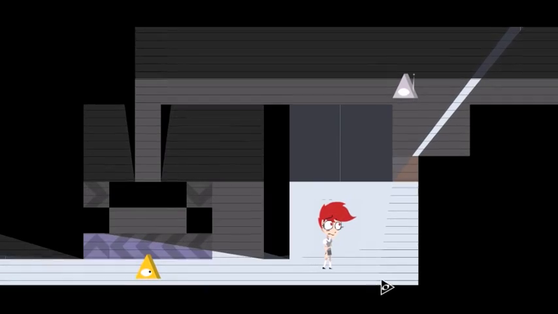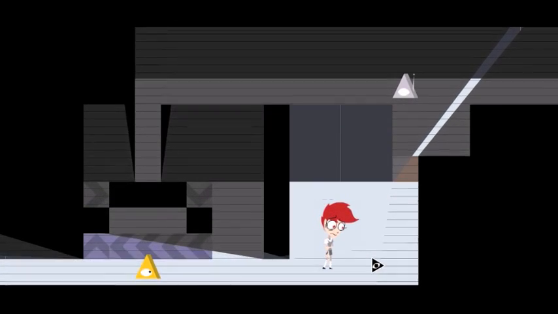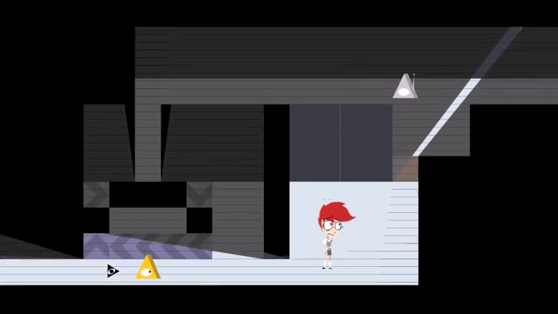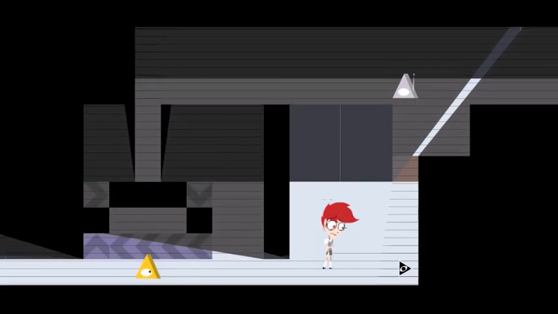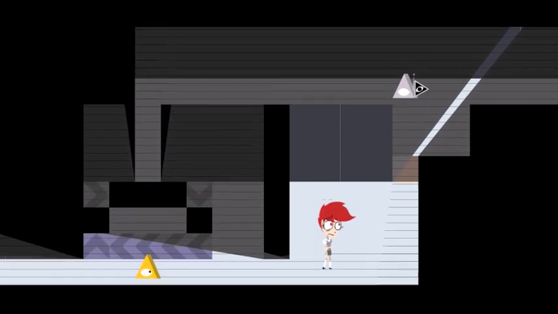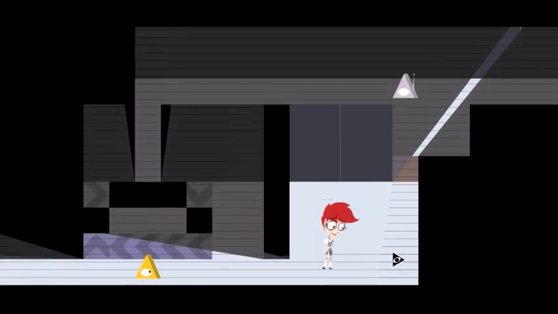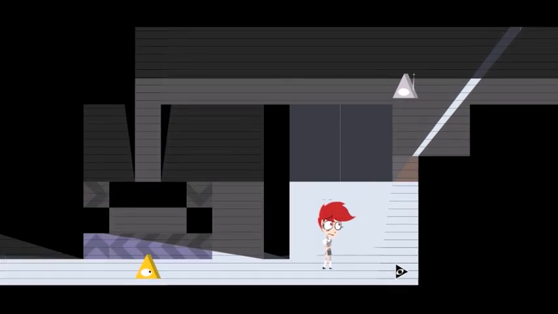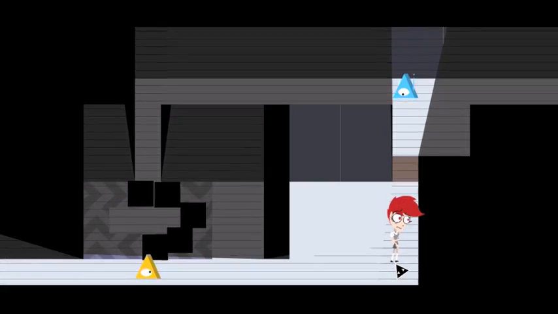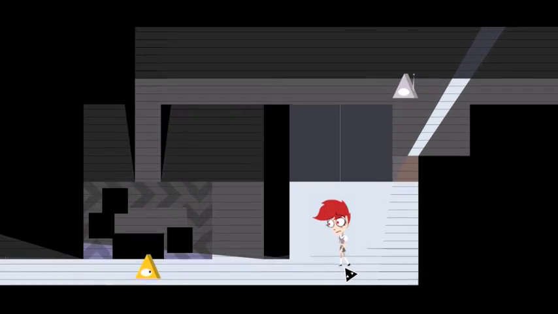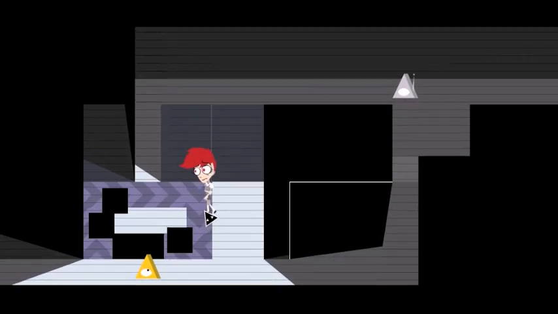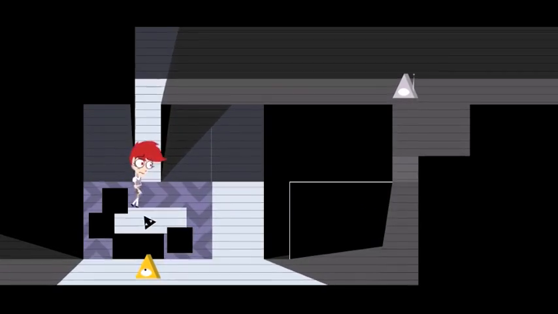I just love Portal. All right, so anyway, I showed off the cameras, I showed off conveyor belts. So I've combined conveyor belts and cameras: this camera over here with an antenna activates the conveyor belt only when I'm in its line of sight. And it deactivates as soon as I step out of its line of sight. So I can shimmy on over here, because these things would have blocked me just now.